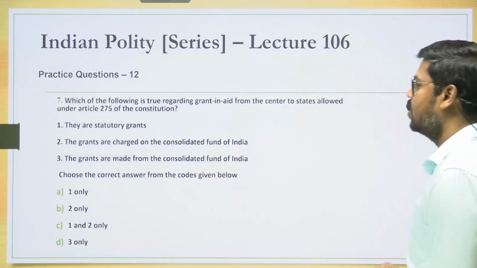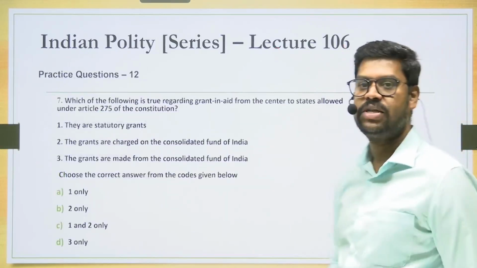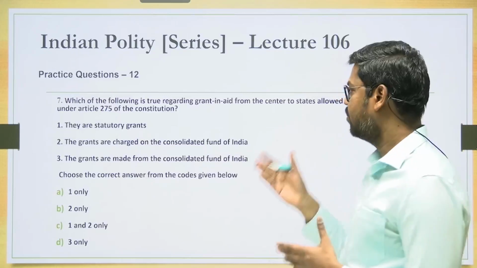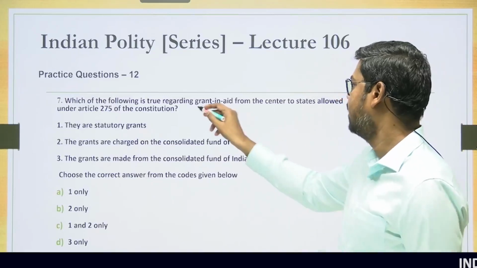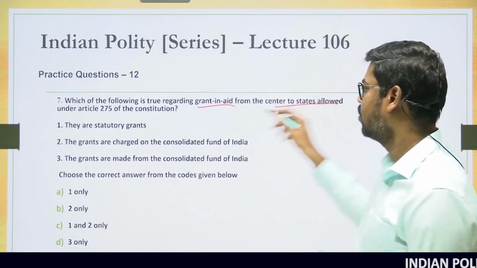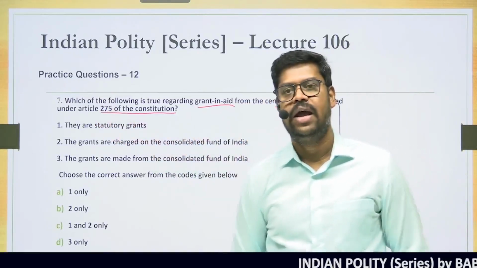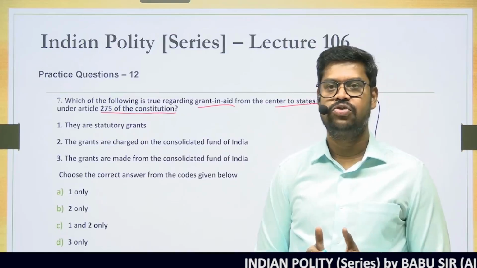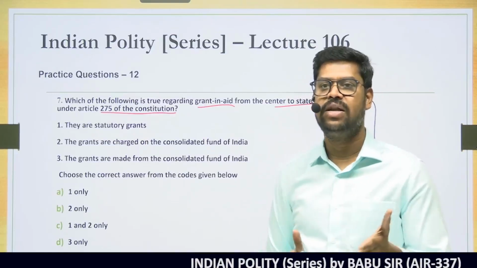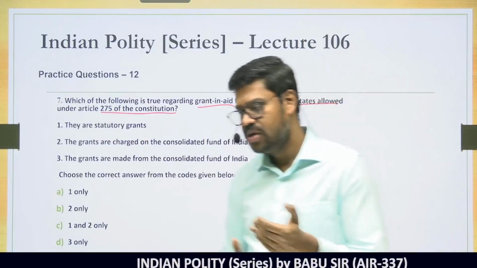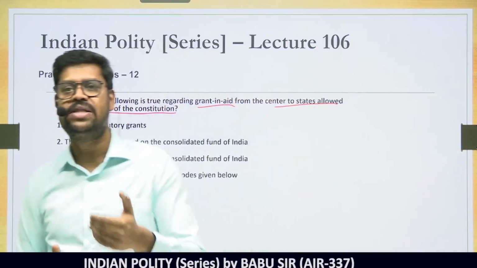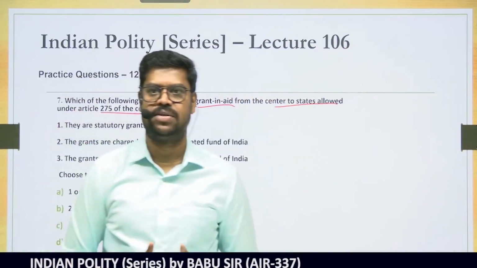So please come to the next question, that is question number 7. Which of the following is true regarding the grant in aid that is given by the center to the states allowed under Article 275 of the Constitution? As per Article 275 of the Constitution, the center can give some grant in aid. So grant in aid is usually given by the center to meet some special requirements of the states.